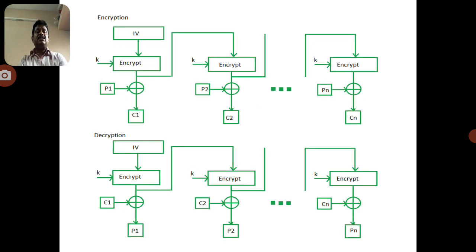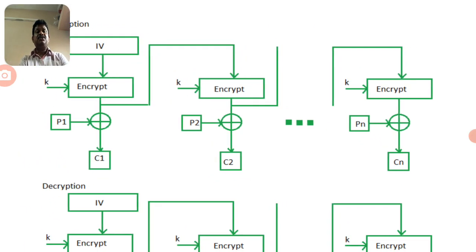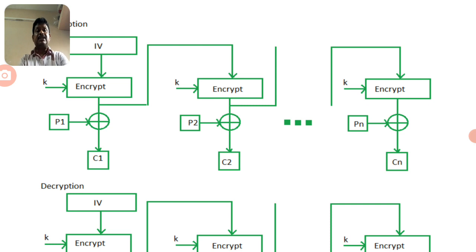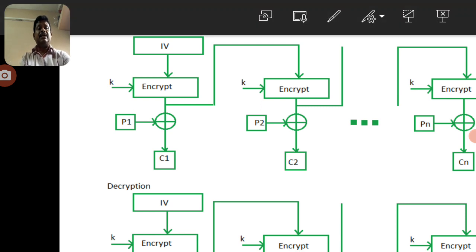And coming to the last one, the output feedback mode. This is the output feedback mode. In this mode, you can observe here, each ciphertext is taken after the exclusive-OR of P1 and the encrypted data. But here we can submit after the encryption data. So before the exclusive-OR operation, the IV is encrypted. That initial vector data is encrypted with the key K. That data is applied to the next block. You can observe here, this data is only applied to the next block, not the exclusive-OR data.